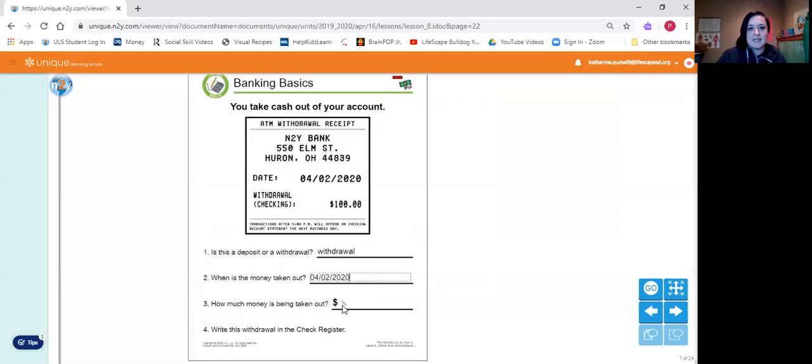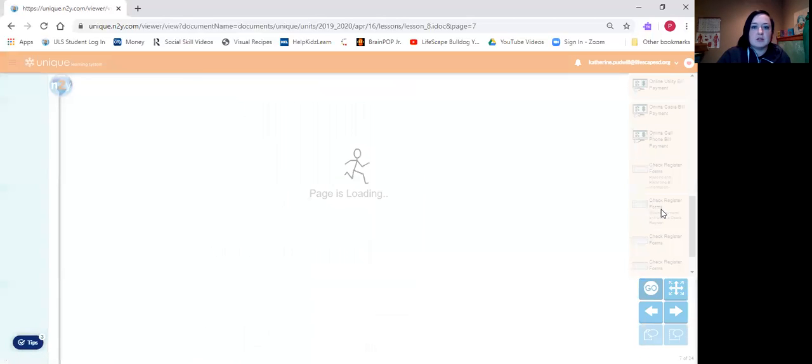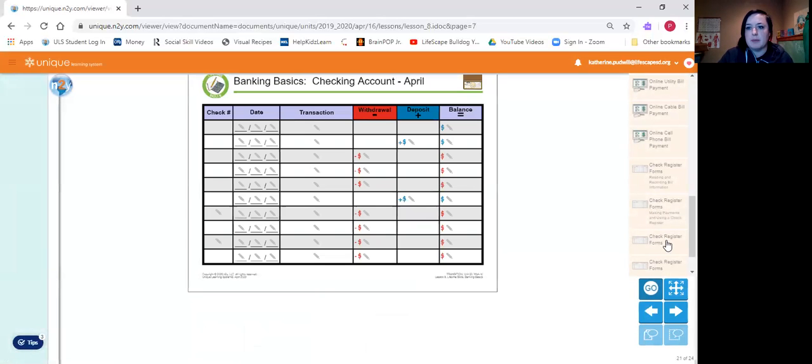And how much money was taken out? See the word money and the dollar sign? It says how much, so we know we're looking for a number. You can see right here that we took out $100. Yay. So after we take money out of our account, we want to go back to our register and record that we took money out of our account so we can keep track of our account balance.